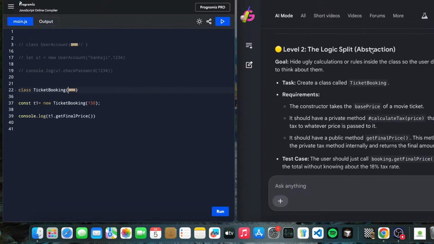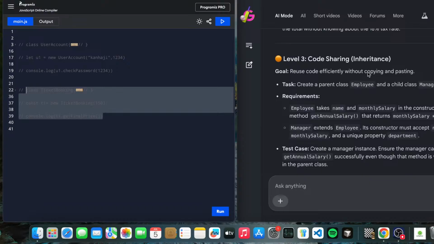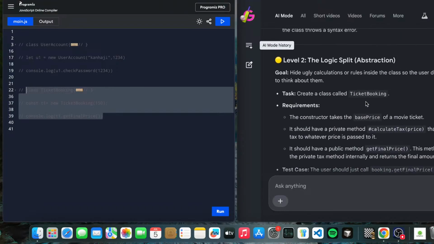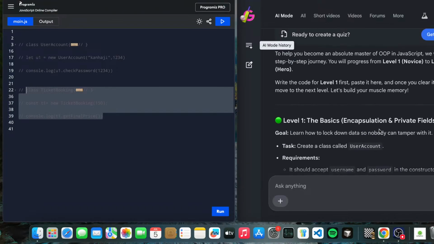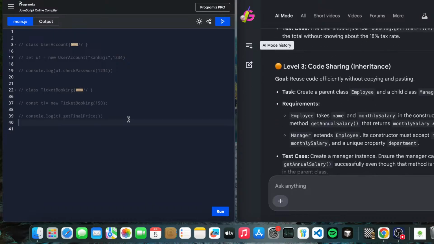We have understood the abstraction also. Let's move forward with the next question, that is inheritance. We have completed abstraction and encapsulation till now, and we are moving forward with inheritance. If you are still watching us, you can comment your inheritance code. We'd love to see your code.